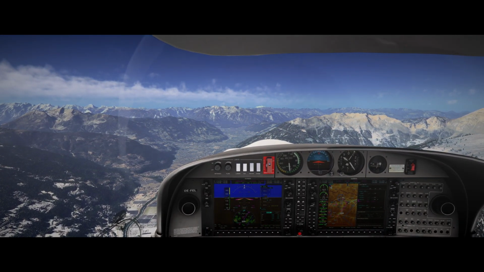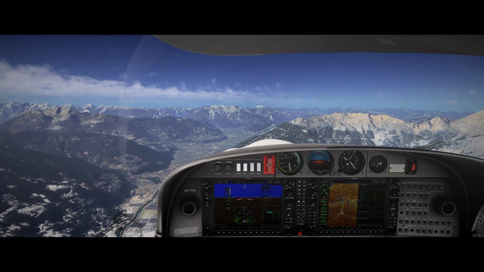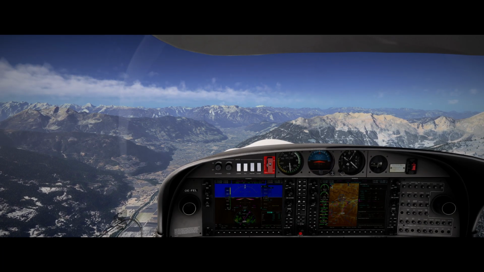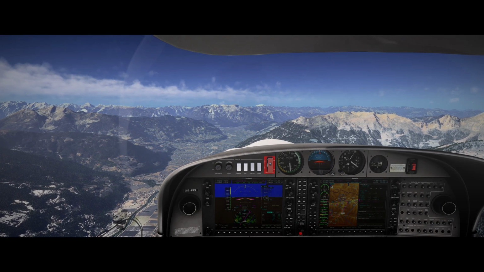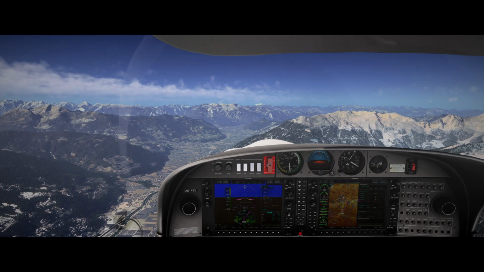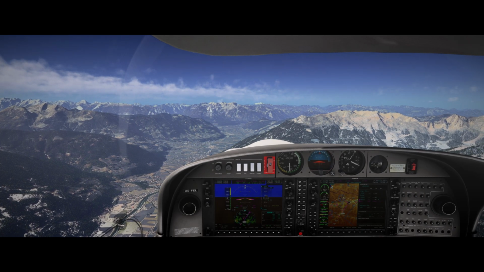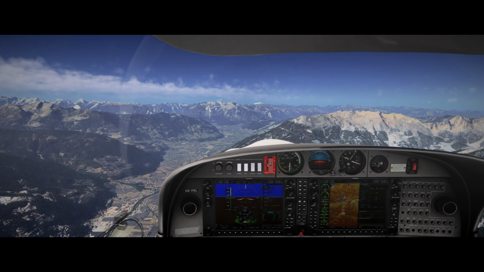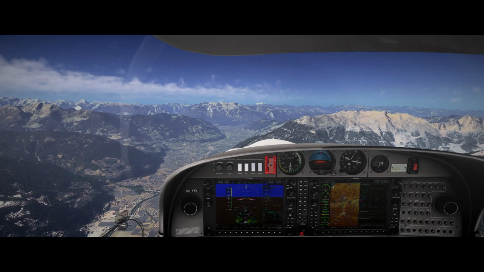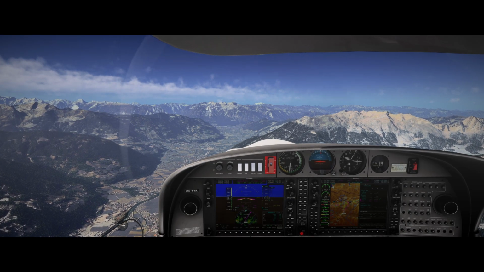Oscar Echo Foxtrot, Echo Lima, request airport information for Lima Oscar India Kilo. Maybe it works this time. We will see. Oscar Echo Lima. No information available for Loki. Suggest refer to chart.